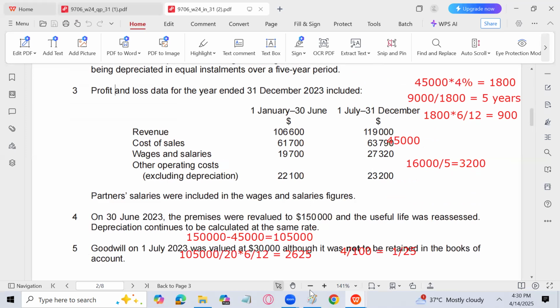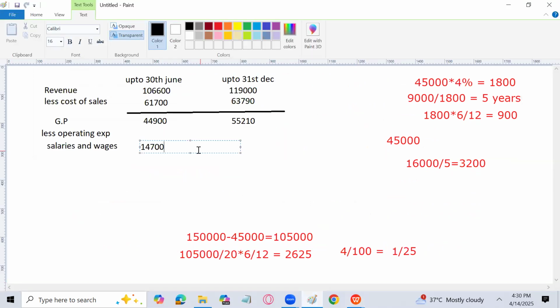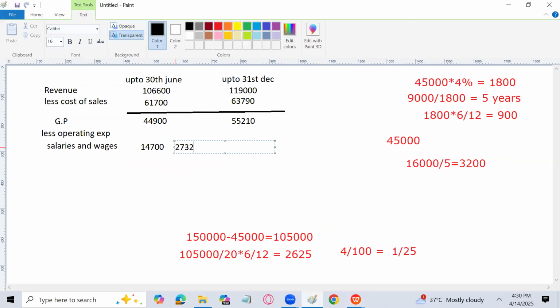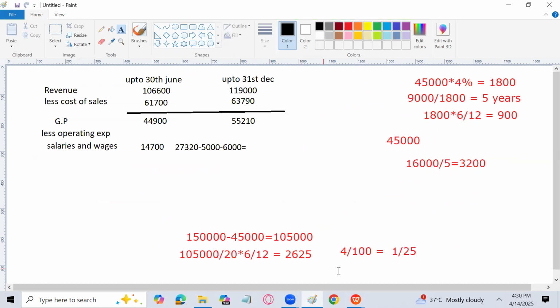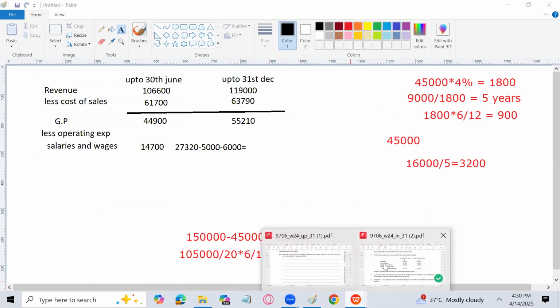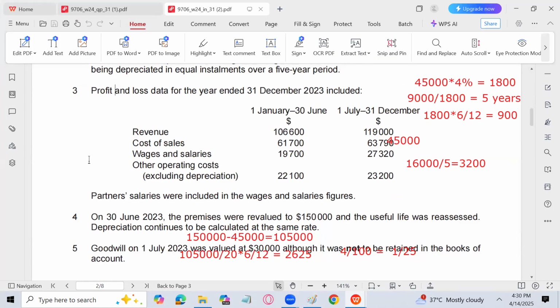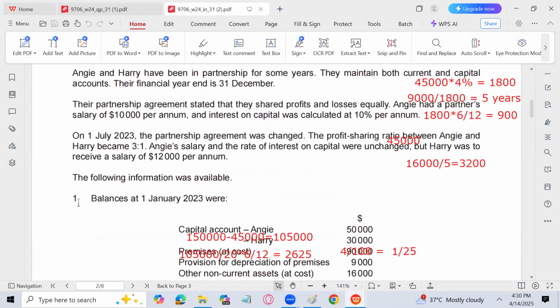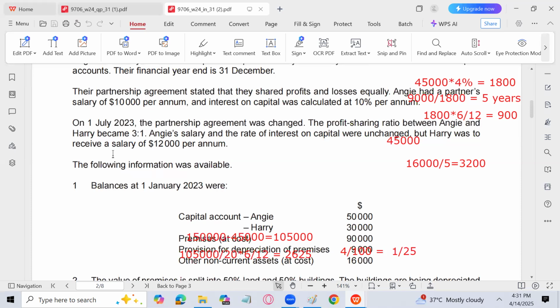Next is 27,320. And here we have wrongly added 5,000 and 6,000 because Angie and both partners' salaries have been included wrongly, but 50%, because he has informed us clearly in the partner agreement that now Harry is also going to receive a salary of 12,000 where Angie will continue.